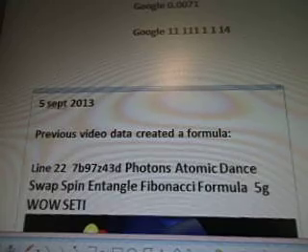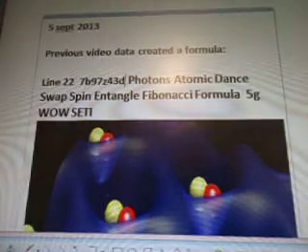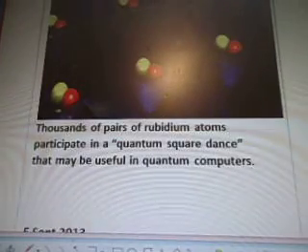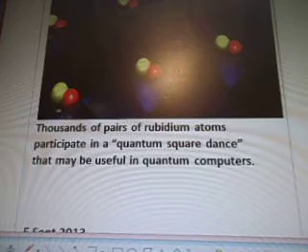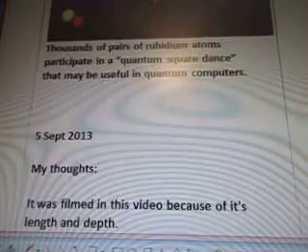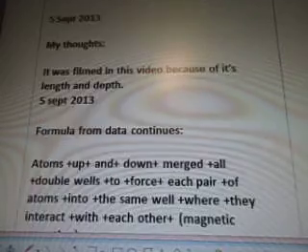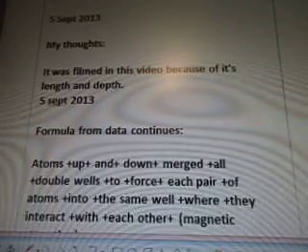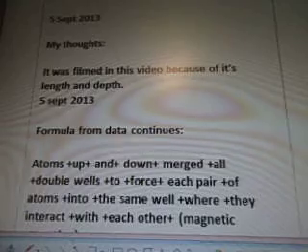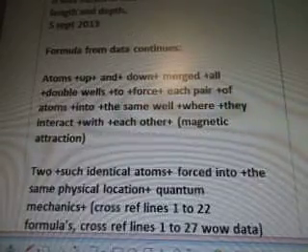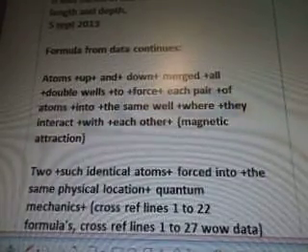Line 22 formulas beginning with B to F from A. September 5th, there's the previous video, which is D. There's the atomic dance. There's lots of rubidium atoms that were in this little square dance that they did. September 5th, my thoughts. I filmed it this way because there's so many formulas. I keep repeating myself. Okay, our formula is going to continue.